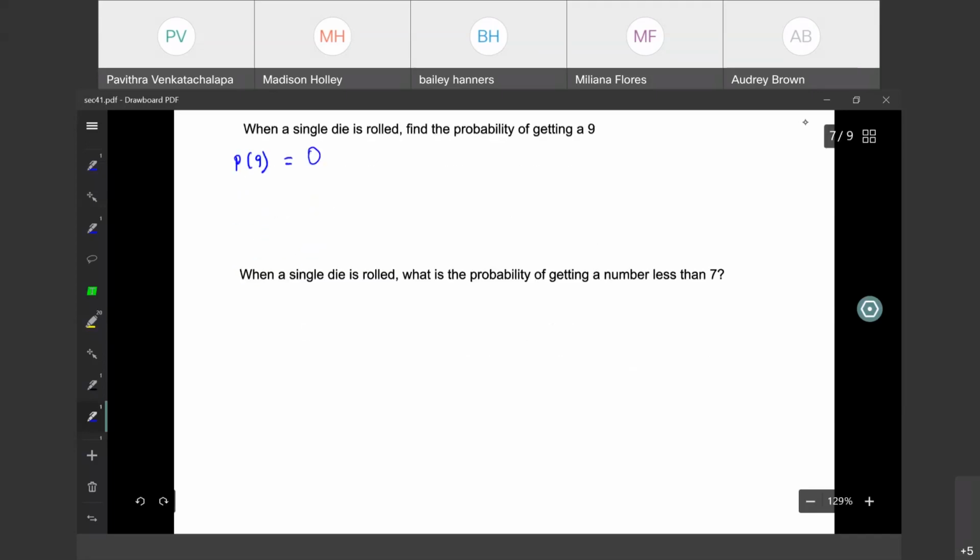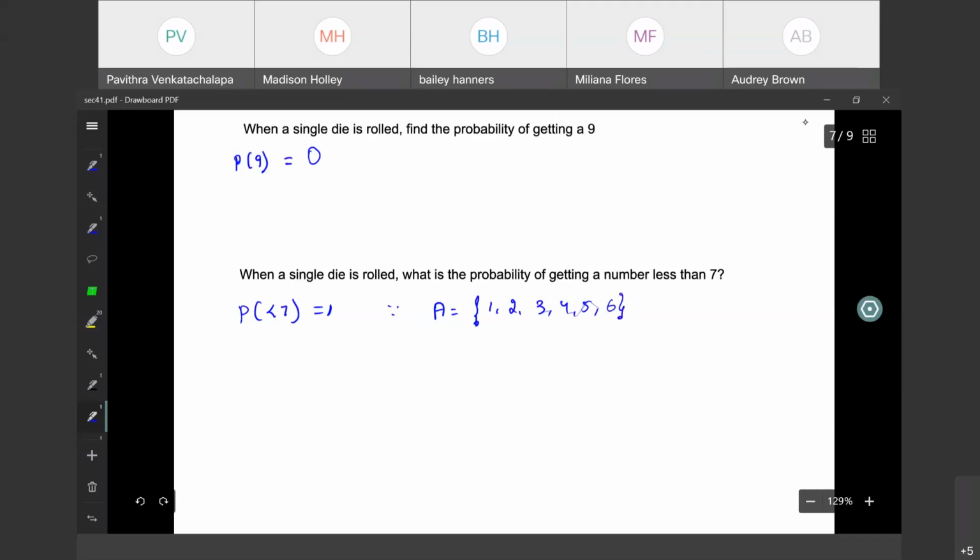When a single die is rolled, what is the probability of getting a number less than 7? 1, because when you roll a die once, it could be 1, 2, 3, 4, 5, 6.